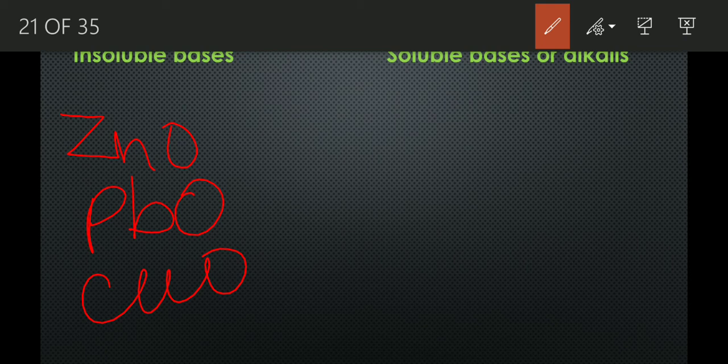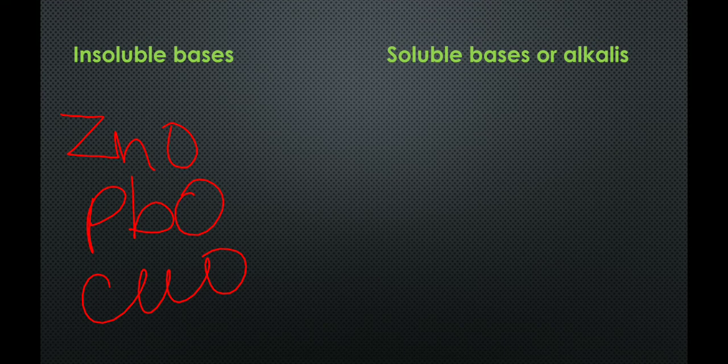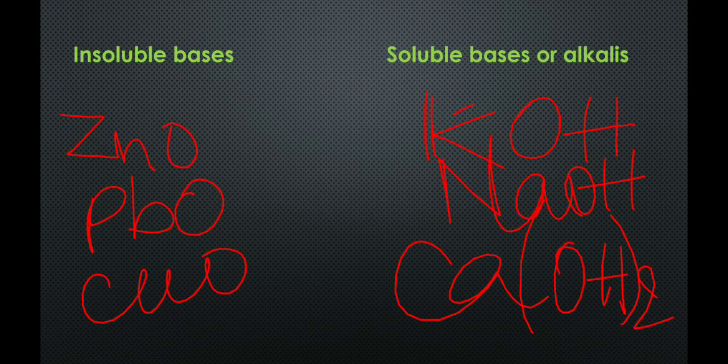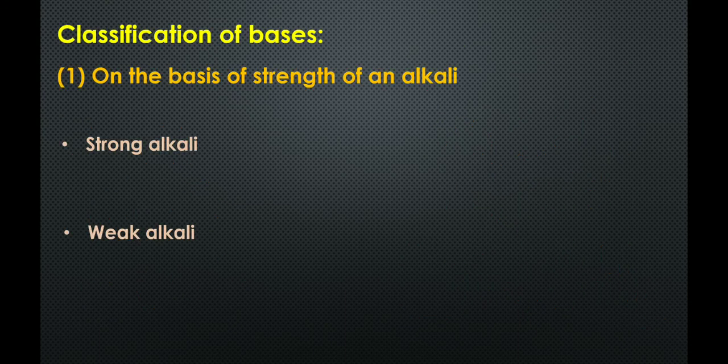And there are bases which are soluble in water, that means alkalis, like potassium hydroxide, like sodium hydroxide, then calcium hydroxide. These are the bases which are soluble in water. That means these are considered as alkalis. Clear?